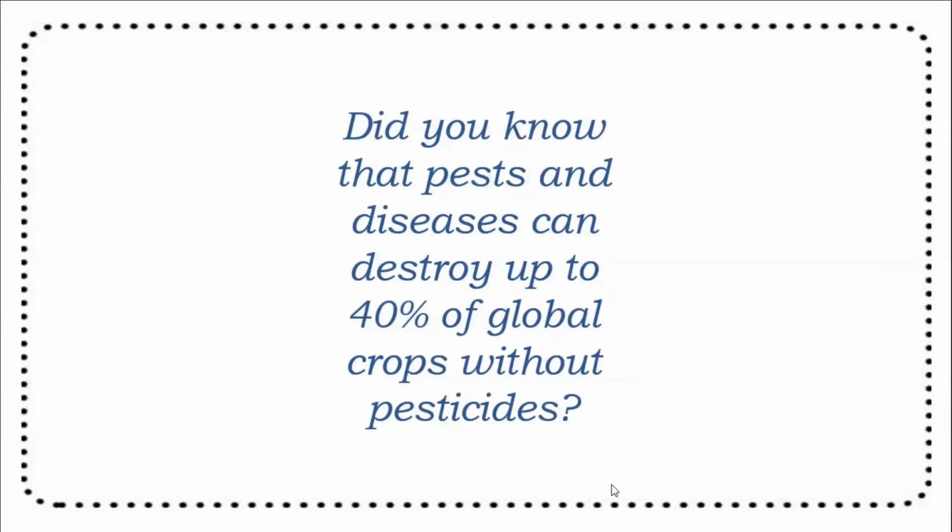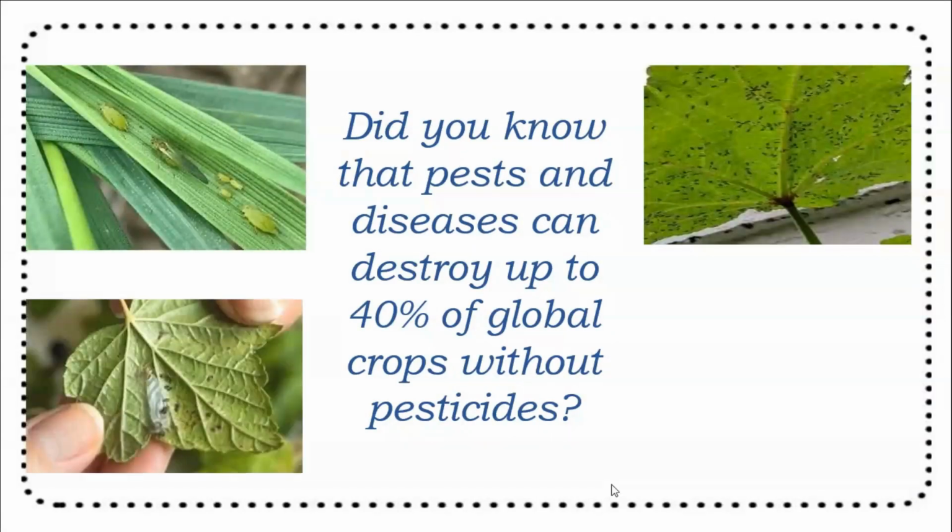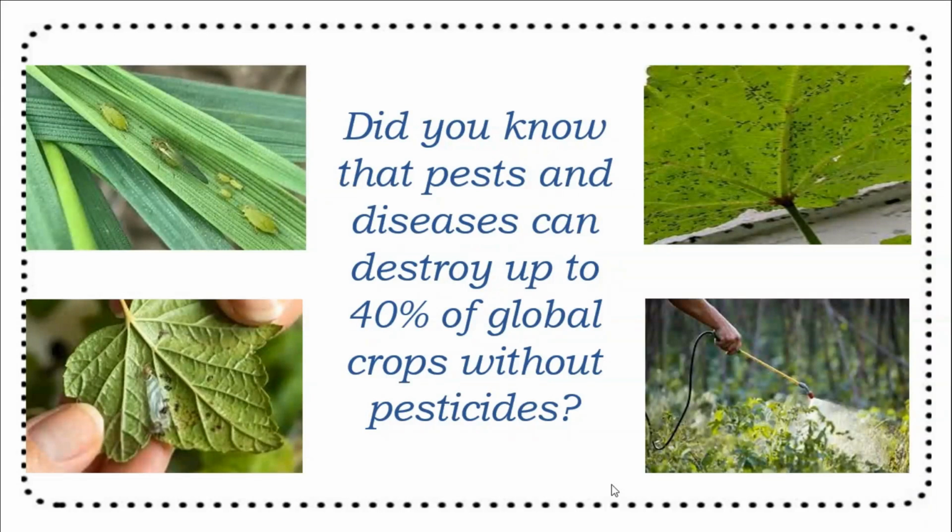Did you know that pests and diseases can destroy up to 40% of global crops without pesticides? Pests not only threaten our food supply but also pose significant challenges to human and animal health. But what exactly are pesticides and how do they work?